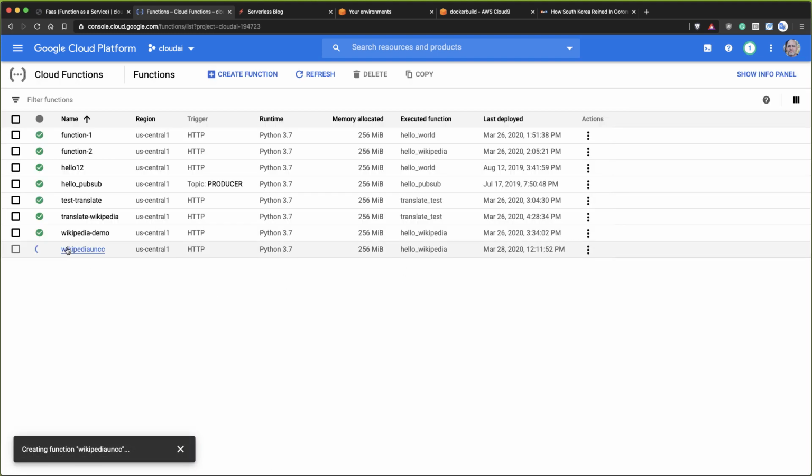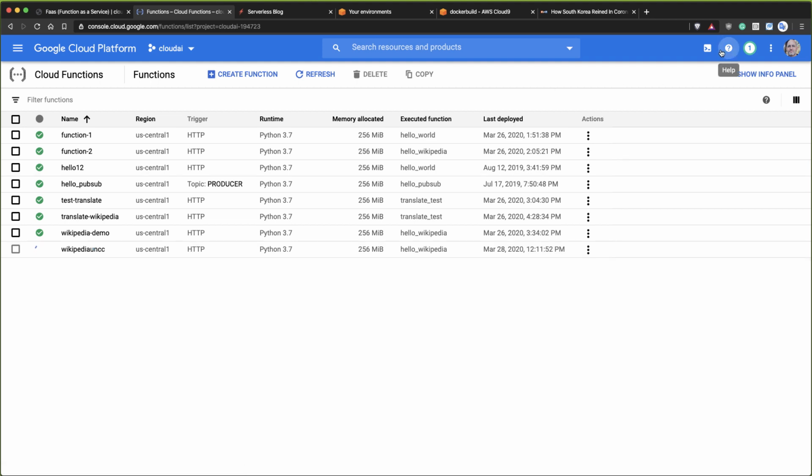And you will see here that it makes this function available. Now, one of the things that I'm going to show you that's kind of cool here is that you can also simultaneously look at the function using Google Cloud Shell.